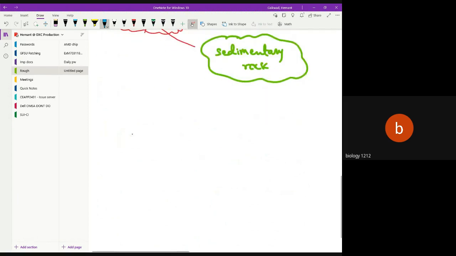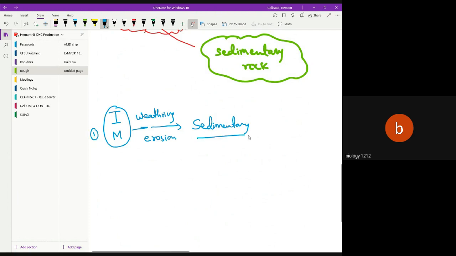Let's summarize this. Igneous rock and metamorphic rocks form sedimentary rock by weathering and erosion processes. This is the first thing: igneous and metamorphic convert into sedimentary rock by weathering and erosion.